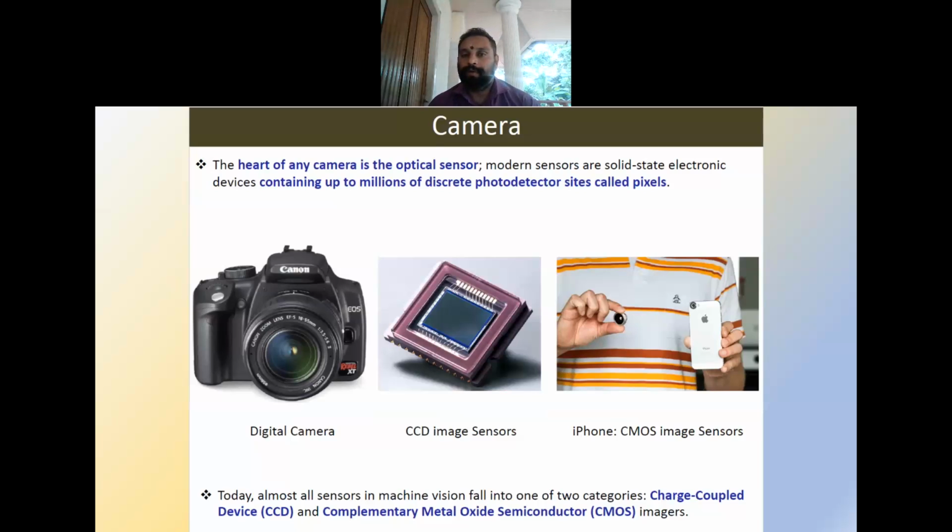So in the modern era, most of the cameras are digital cameras, and they have solid state electronic sensors in them.